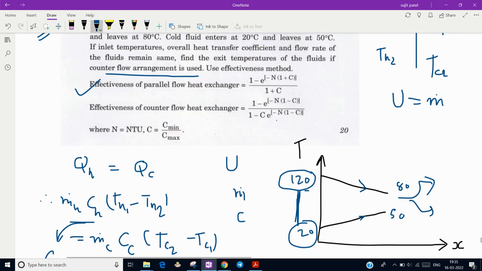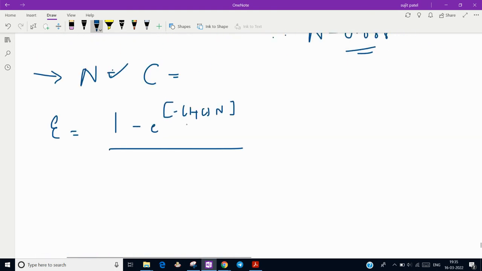Yes, sorry, here 1 minus c will be there. 1 minus c upon 1 minus c into e to the power minus n into 1 minus c.